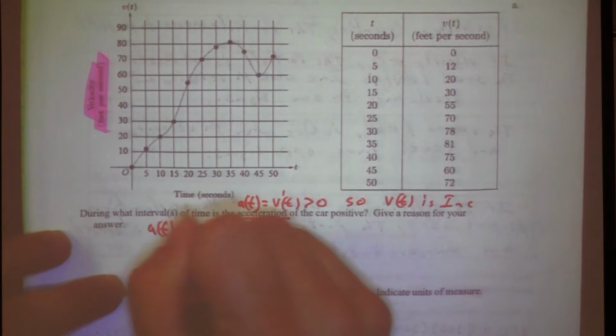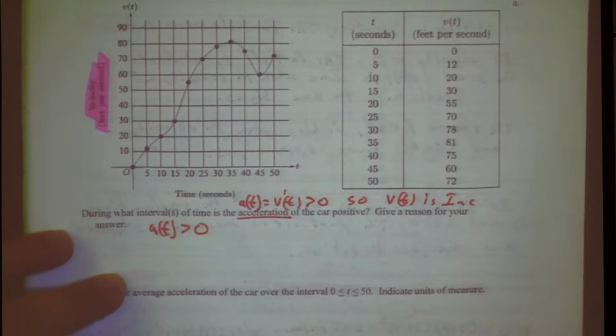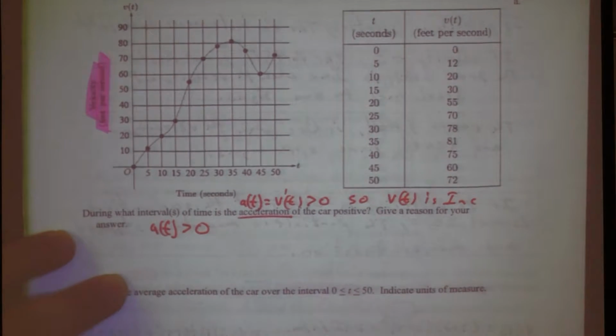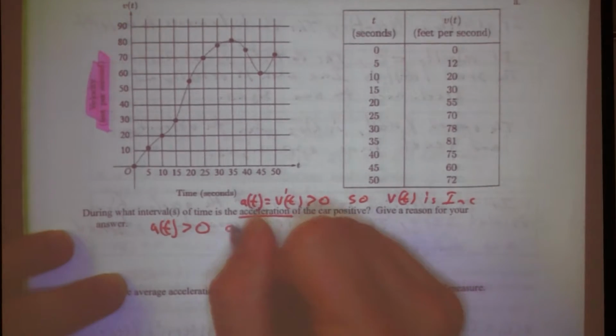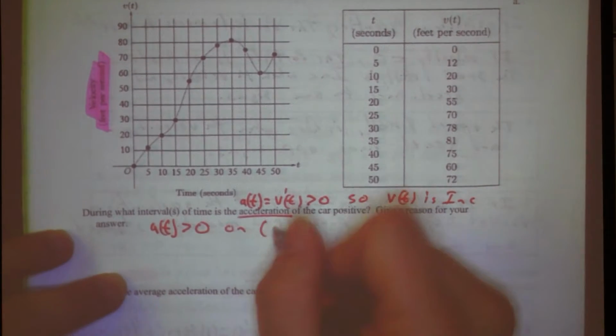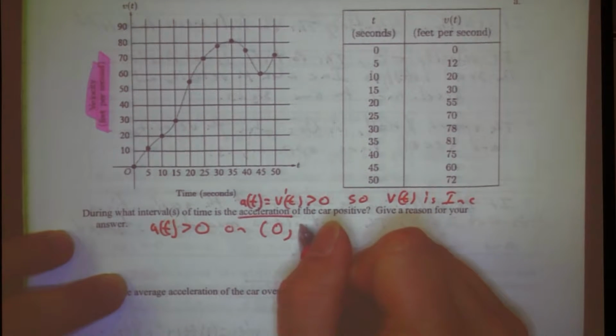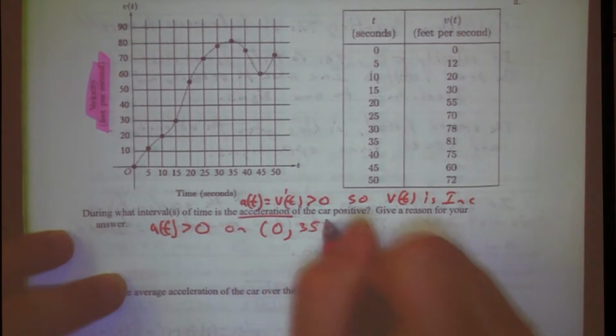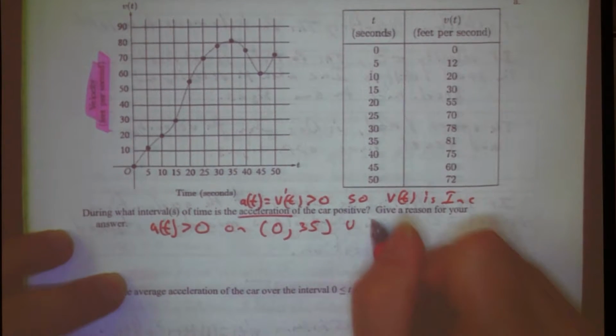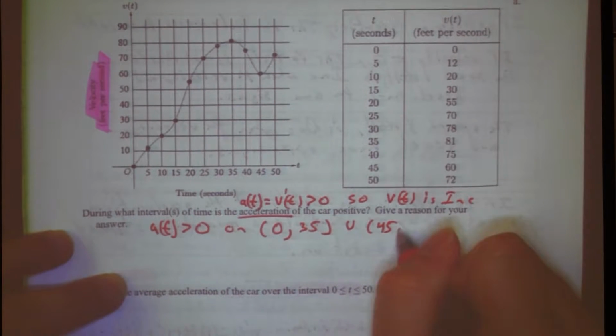What could we say? 0 to 35. A of t is greater than 0, the acceleration is positive, on what interval? Okay, yeah. 0 also here, to 35. Okay, in union with 45 to 50?